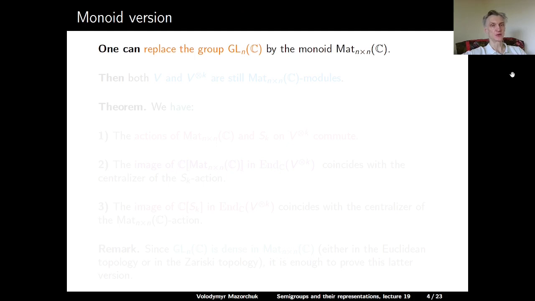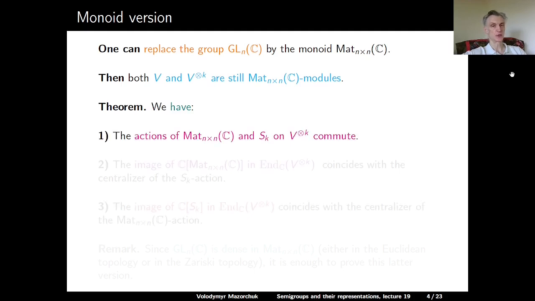We can replace the group GL_n(C) by the monoid of all n times n complex matrices. Then both V and V to the tensor power k are still modules, but now over this monoid. And we have a similar statement, that the actions of this matrix monoid and S_k on V to the tensor power k commute.